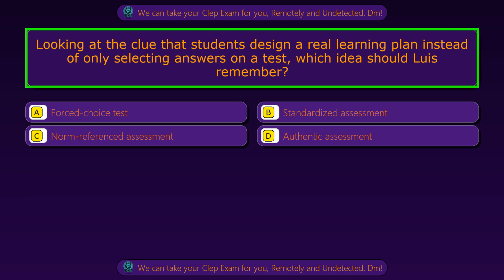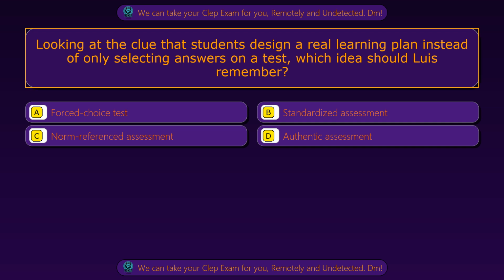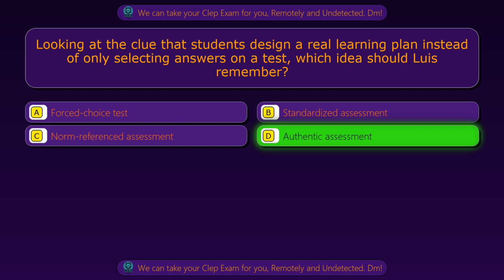Question 59. Looking at the clue that students design a real learning plan instead of only selecting answers on a test, which idea should Luis remember? Option A, forced choice test. Option B, standardized assessment. Option C, norm-referenced assessment. Option D, authentic assessment. The correct answer is option D, authentic assessment.